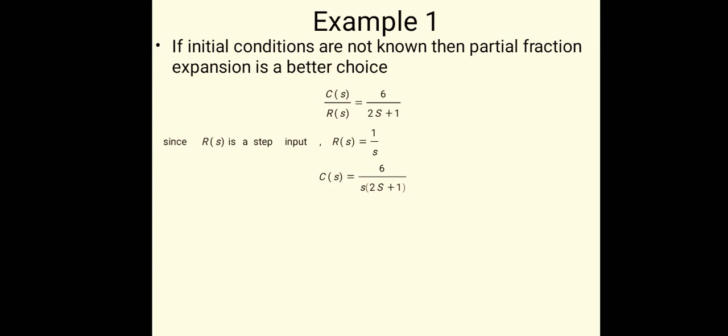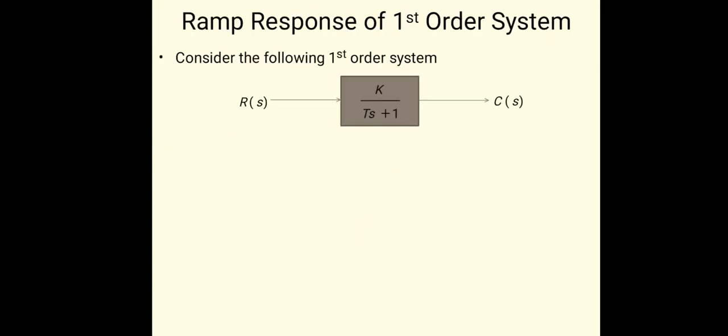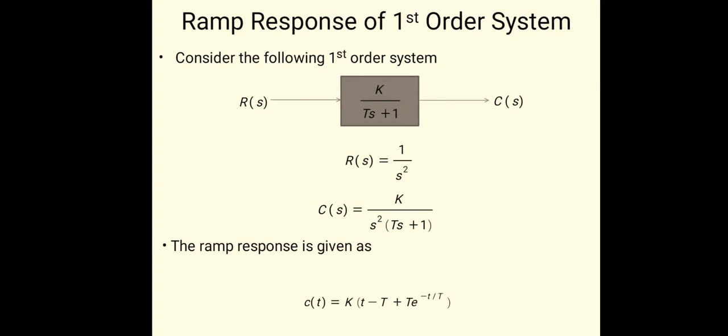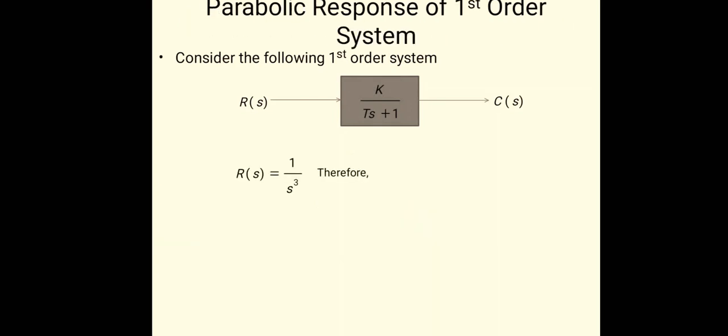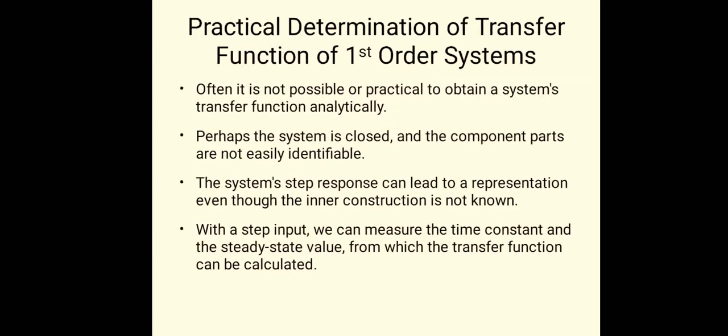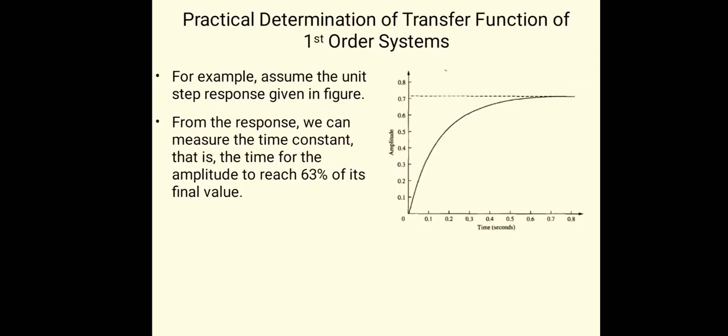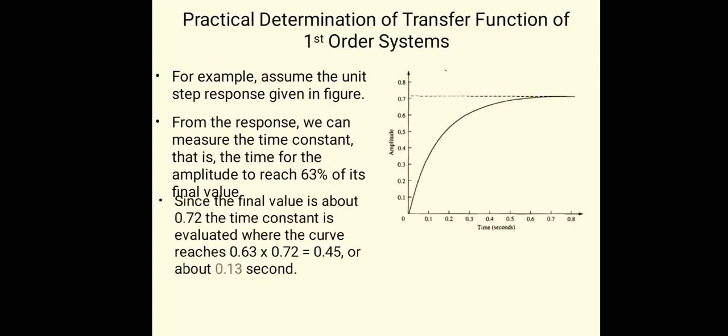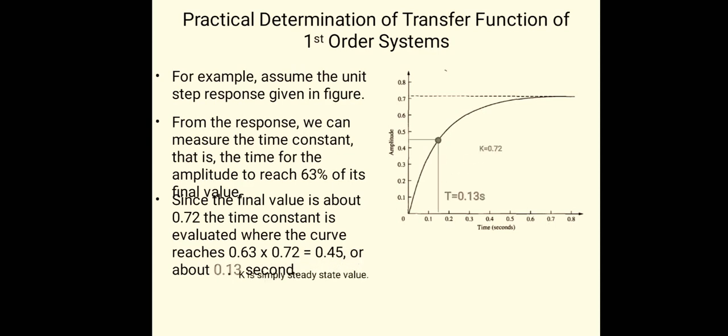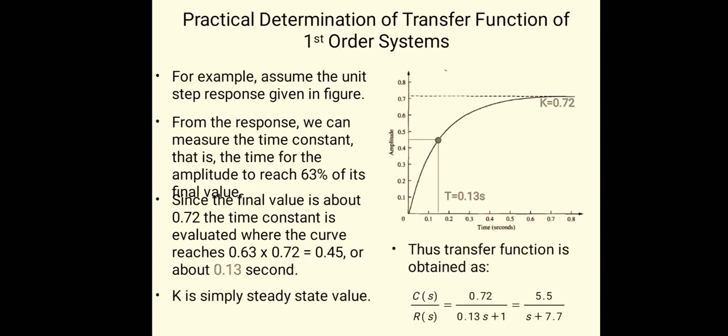So this kind of answers we can get for the various examples. Partial fraction method can also be used here to get the various components of the step response. This is a practical determination of the transfer function of the first order systems.